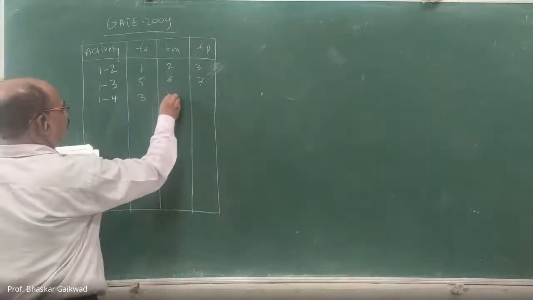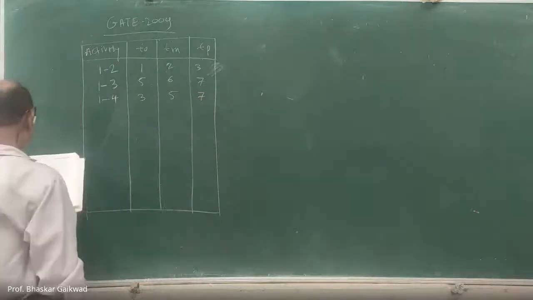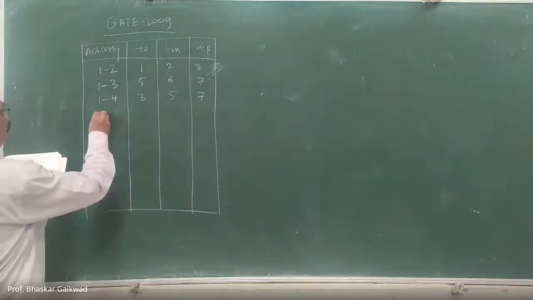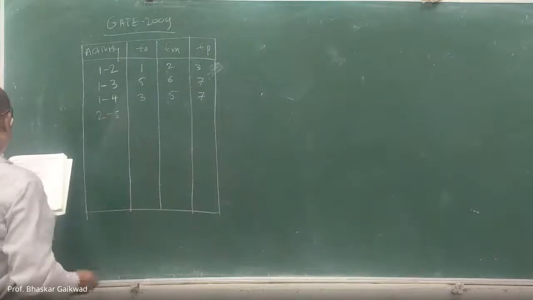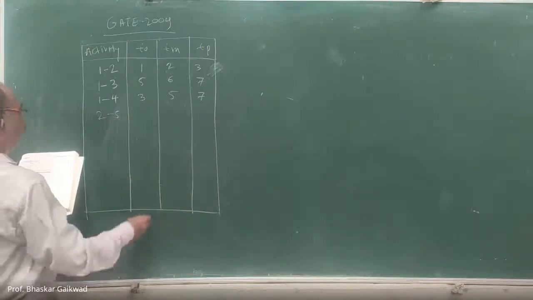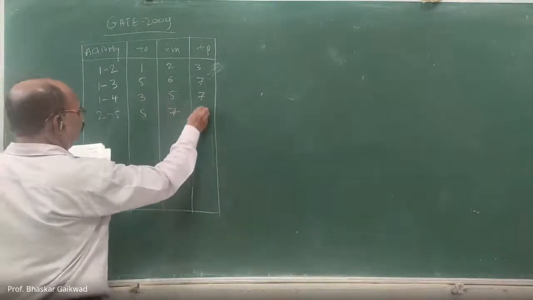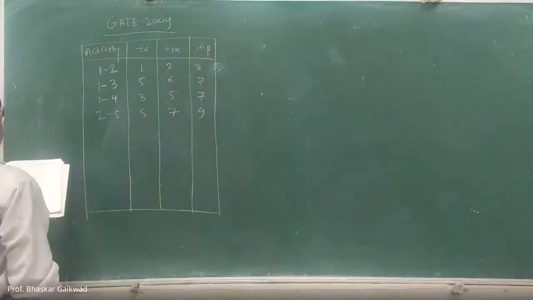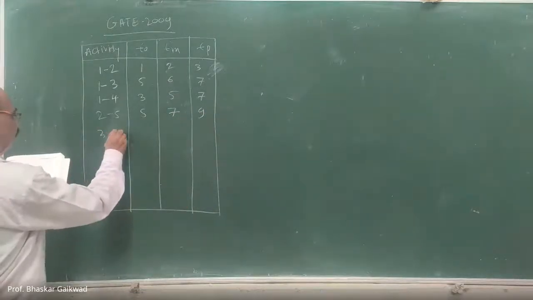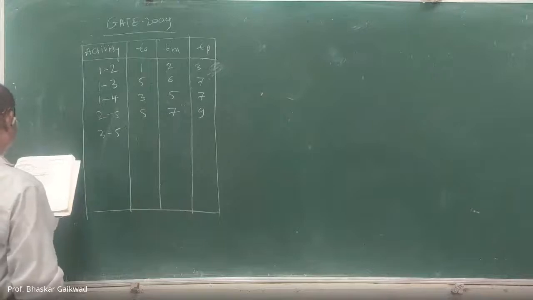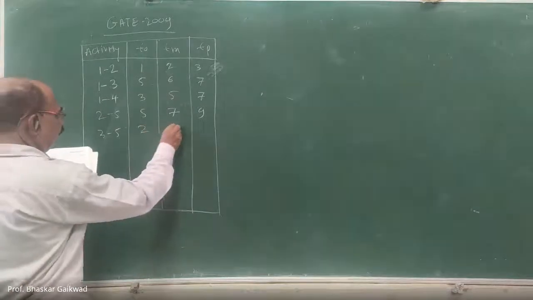Then 2 to 5, 5, 7, 9. Then 3 to 5, 2, 4, 6.